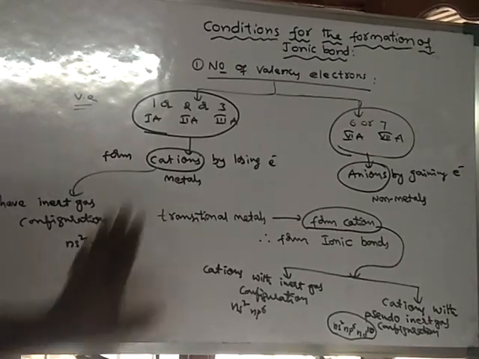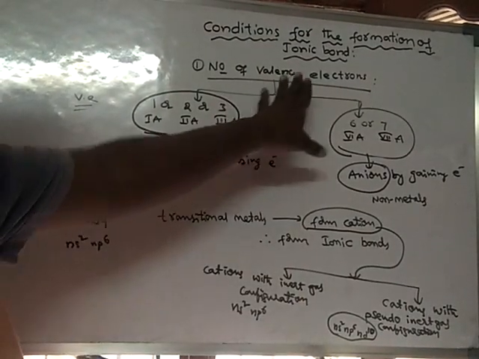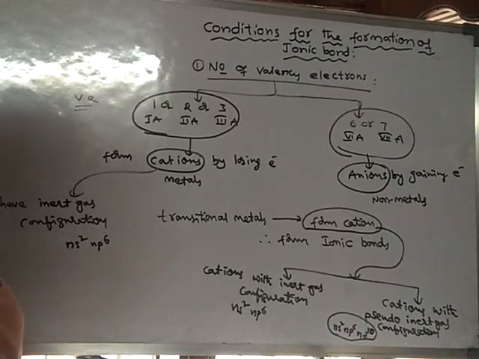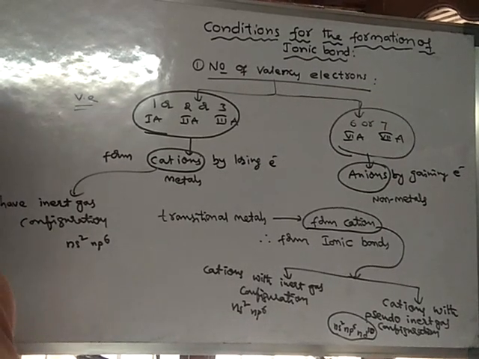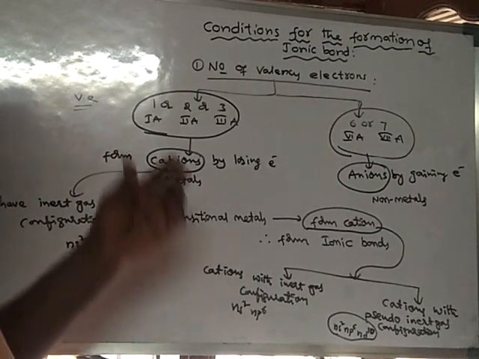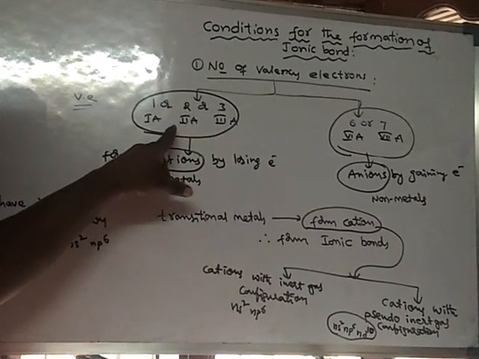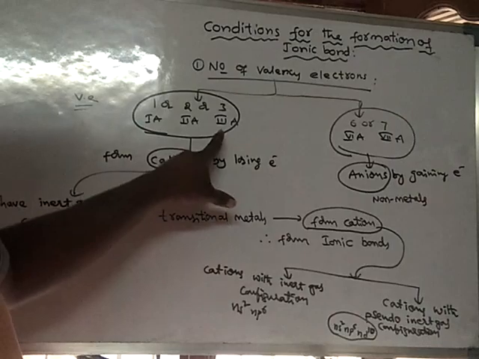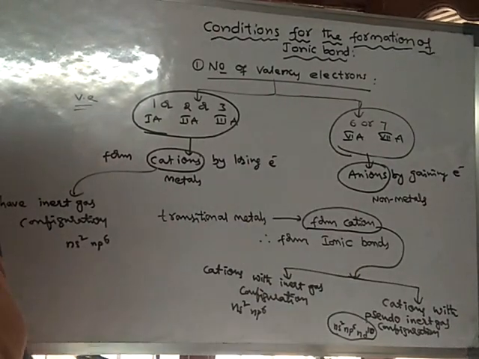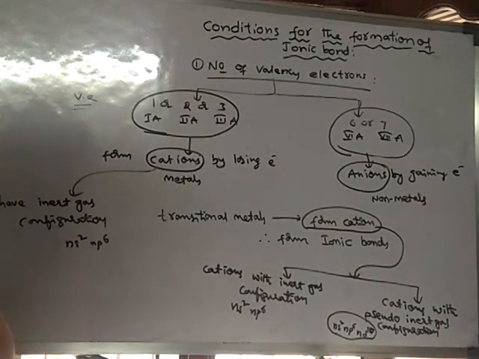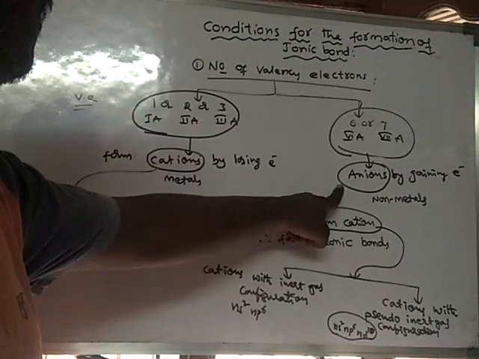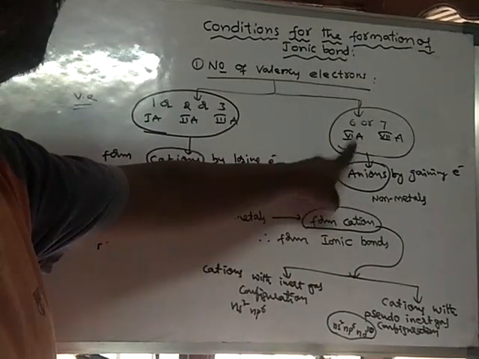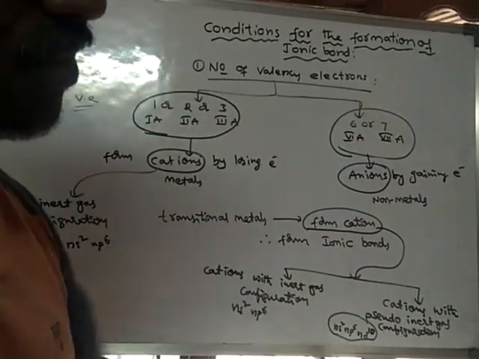So in this way, the number of valence electrons is responsible for the formation of ionic bond. For the formation of cations, the valence electrons should be either 1 or 2 or 3 only. And for the formation of anions, the atom should contain 6 or 7 valence electrons only.